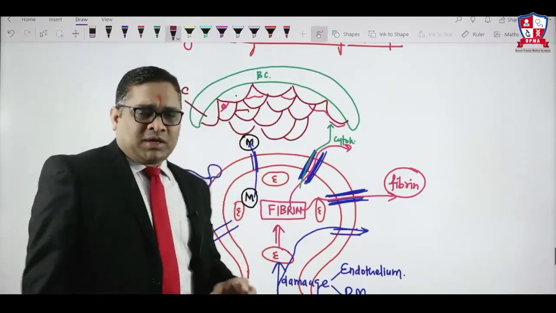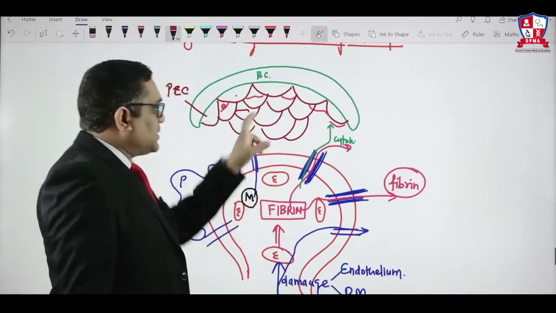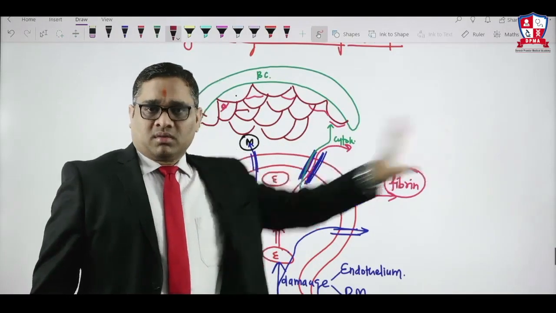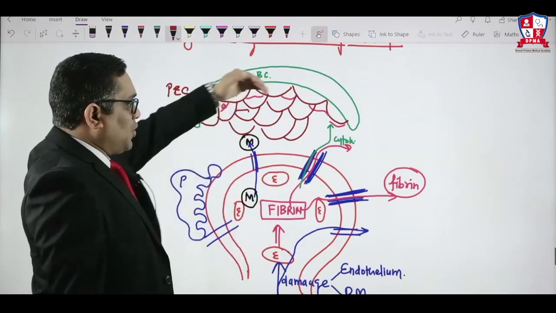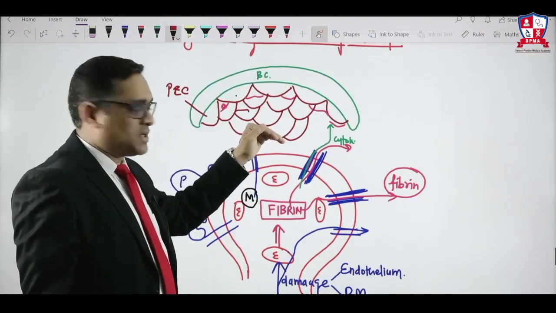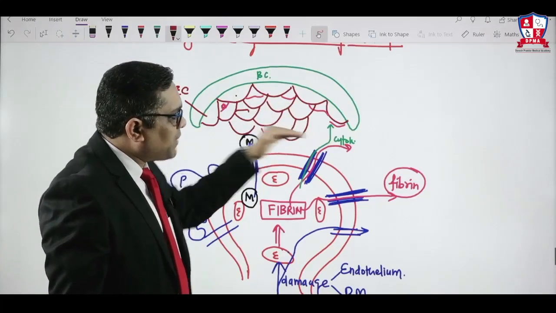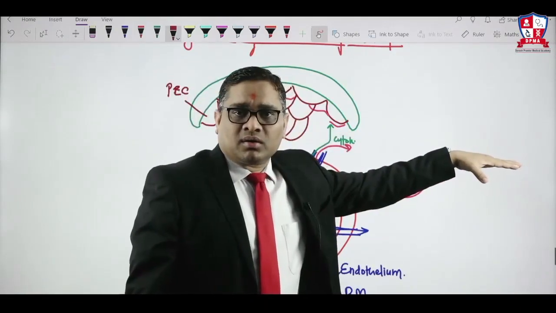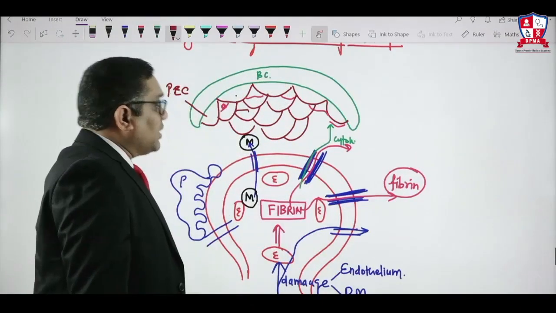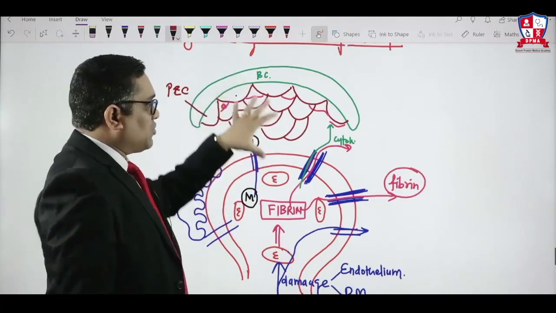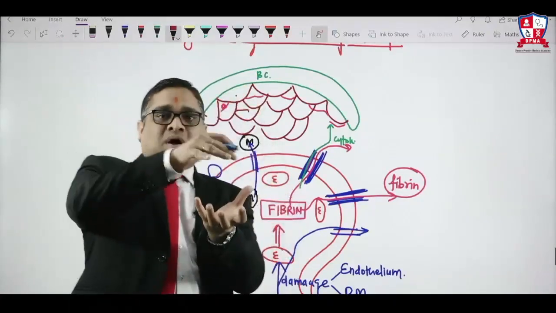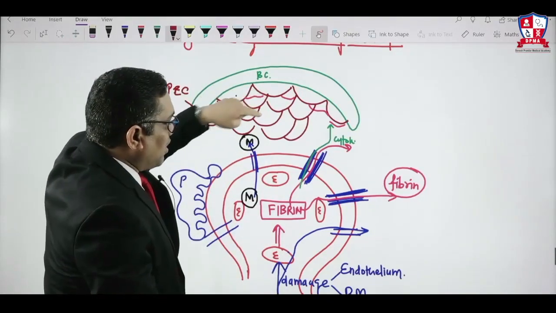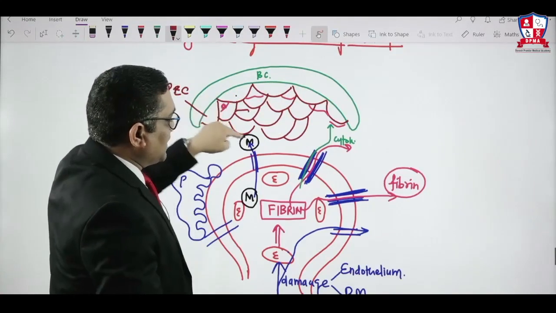Actually, what should happen when parietal epithelial cells are proliferating? They must fall down into the urinary space, and from the urinary space they should be excreted through the urine. Did you understand what I am saying? But what is happening here? They are not falling down. They are sticking to each other and piling up a heap of parietal epithelial cells.